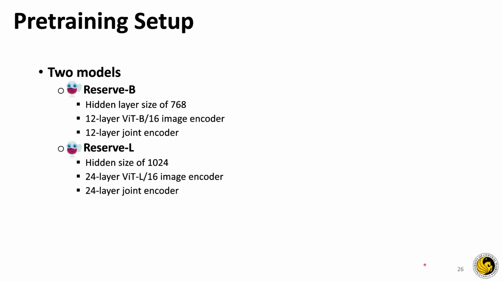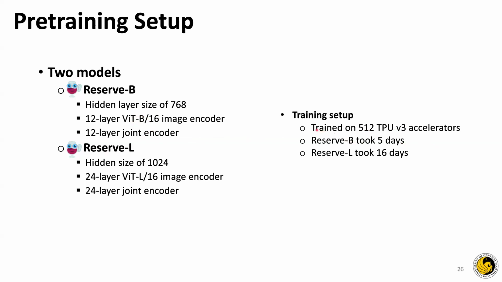So Reserve Base has a hidden layer of 768 dimensions. It has a 12-layer vision encoder, an image encoder for image encoding, and a 12-layer joint encoder, and Reserve Large is basically double the size of Reserve Base. In the training setup, you can see that they use 512 TPU cores, and they train Reserve Base for 5 days and Reserve Large for around 16 days.